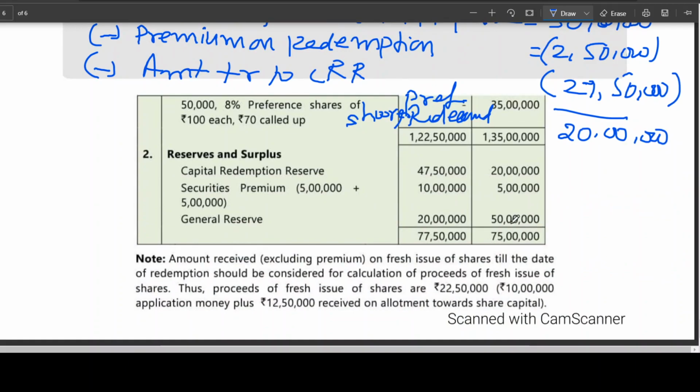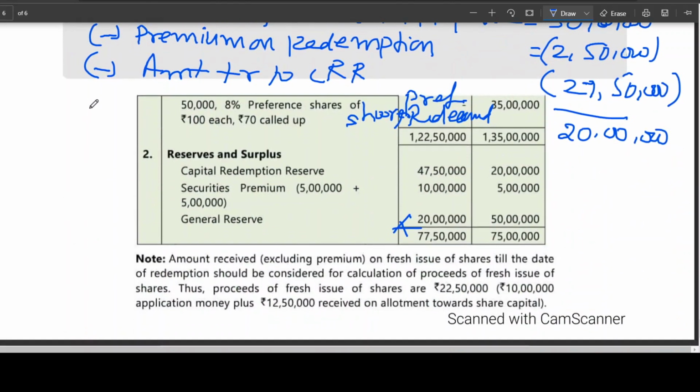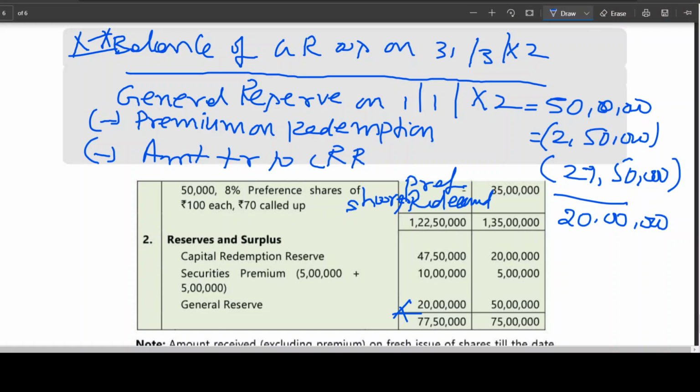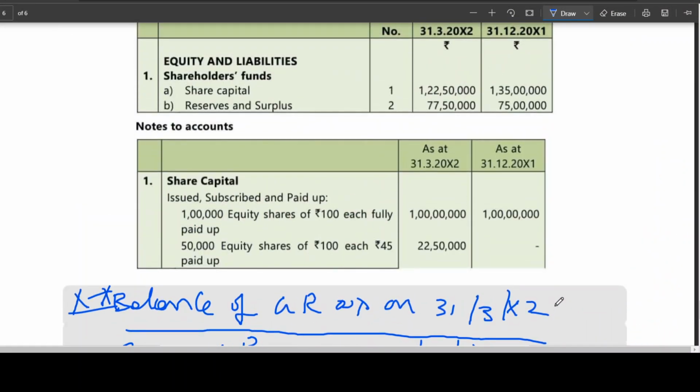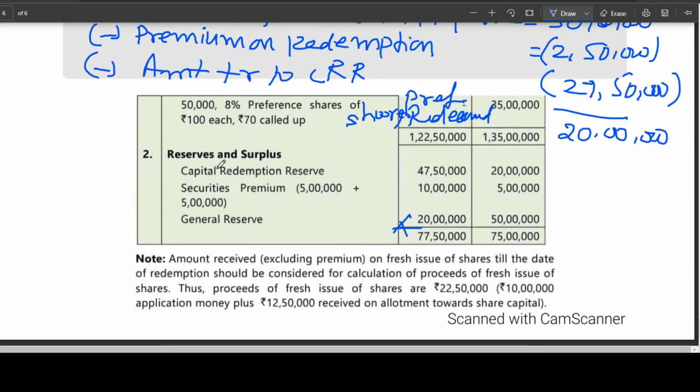Then general reserve, previously 50 lakhs, and now how much did you get? 20 lakhs. If you can't see how you got 20 lakhs, I've done working notes here. Okay. Then that's it. You should go for the balance sheet. Balance sheet is simple. Share capital 1 crore 20 lakhs. Reserves and surplus 75 lakhs. That's it. You need not go for any further balance sheet items.